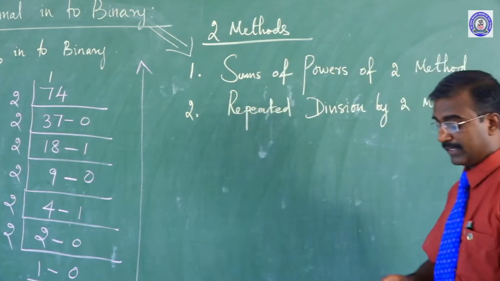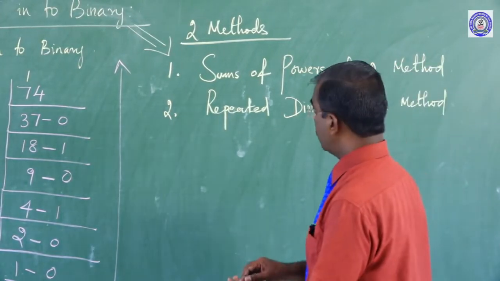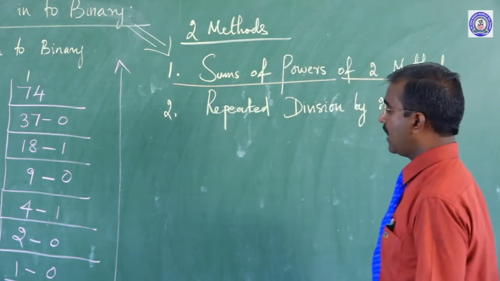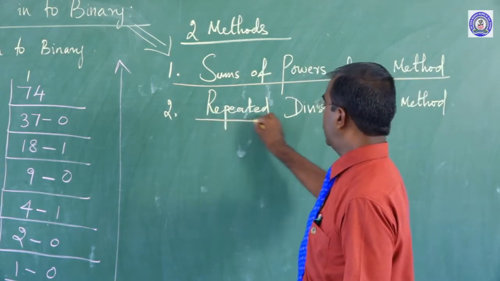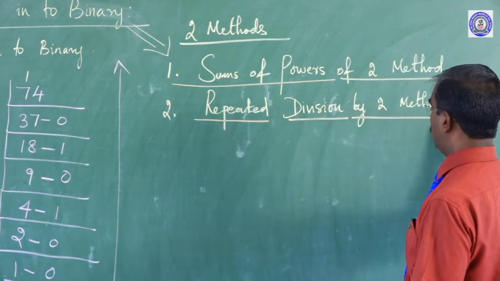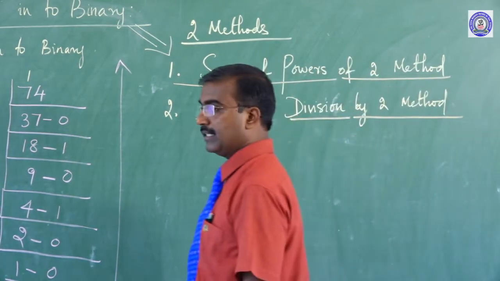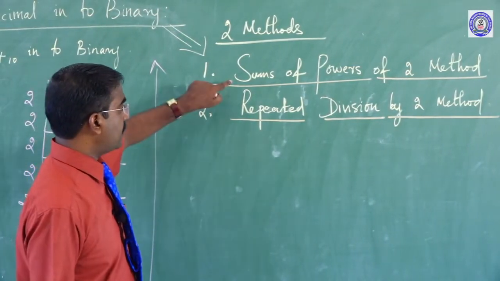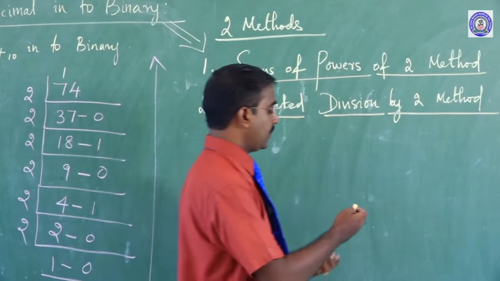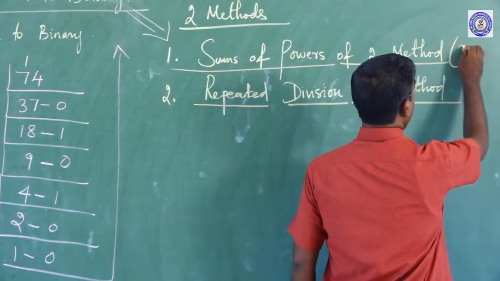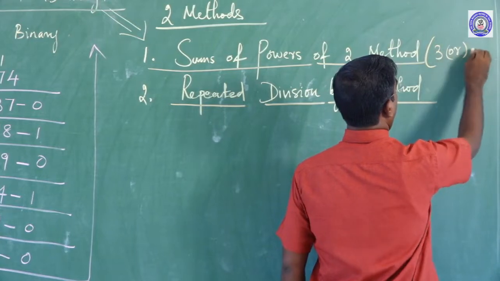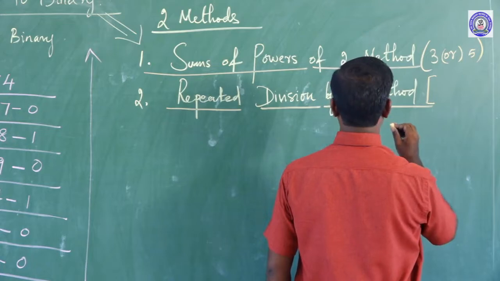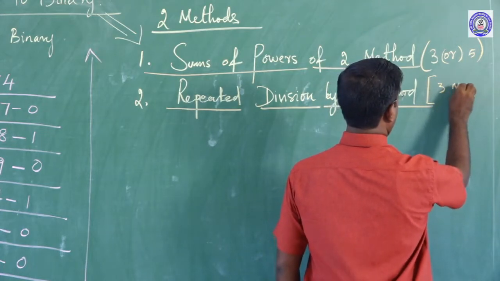Number one is the sums of powers of two method, and number two is the repeated division by two method. From the examination point of view, sometimes the sums of powers of two method is asked for 3 marks or 5 marks. The repeated division by two method is 3 marks.